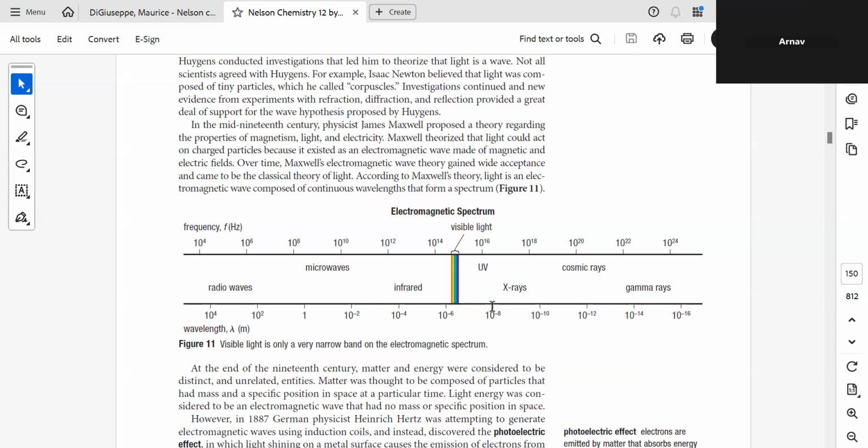What we need to remember is that the ones which have extremely low wavelength, 10 raised to minus 16, 10 raised to minus 14, 10 raised to minus 12, have very high energy. When you have high energy, you have high penetrating power. Basically it can burn your skin, damage your skin.